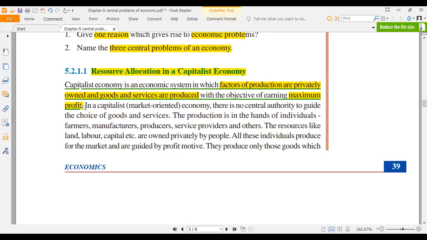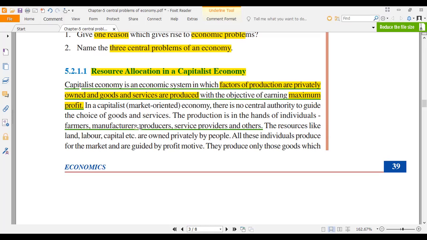Government interference is very less. So production is in the hands of whom? The decision lies with individuals: farmers, manufacturers. These are all private individuals, not the government. They control and own the resources, and they only get the profit. So they work very, very hard to produce the best possible goods and services for what?